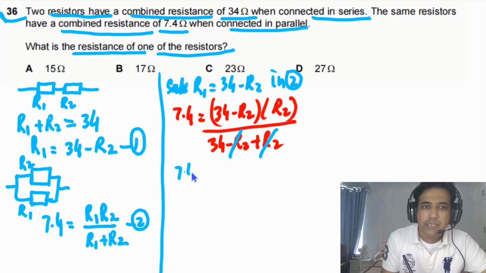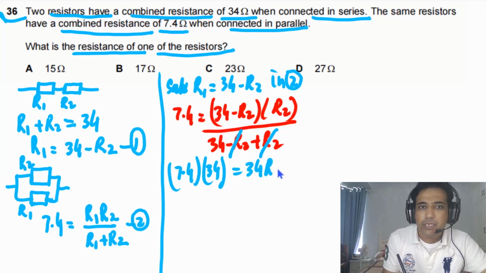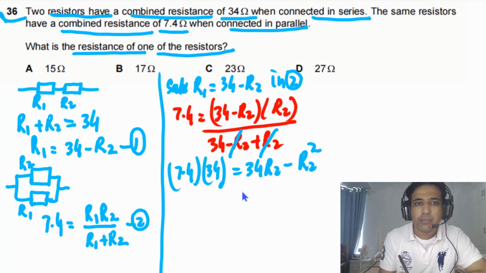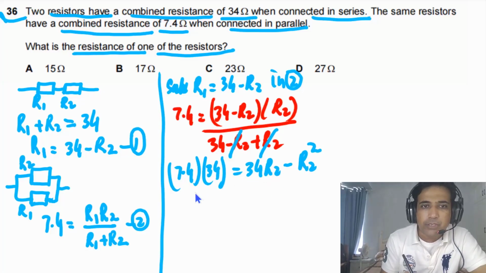So we will have 7.4 multiplied with 34, and here we will have 34 times R2 minus R2 squared. We can rearrange first of all.